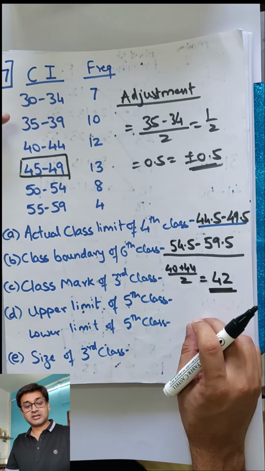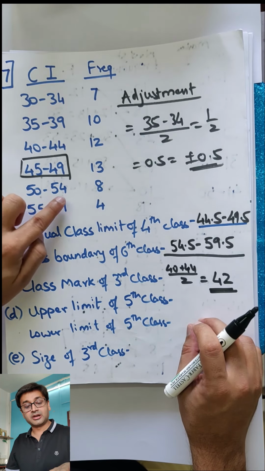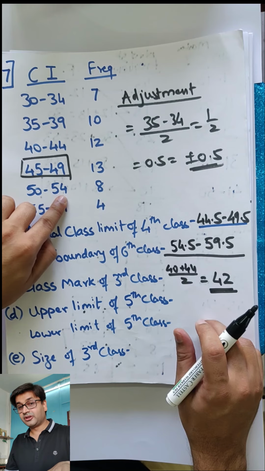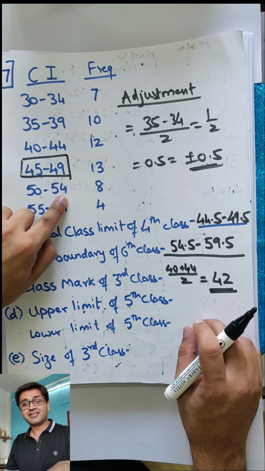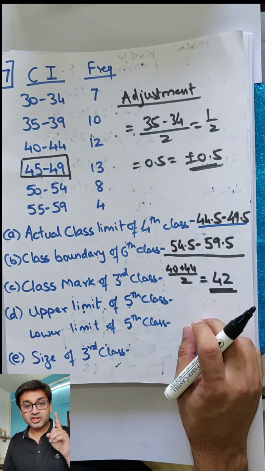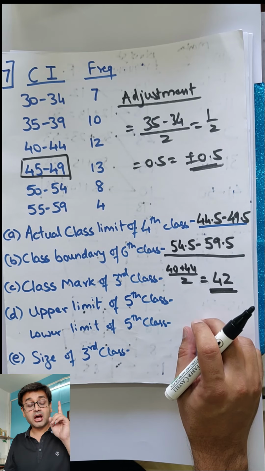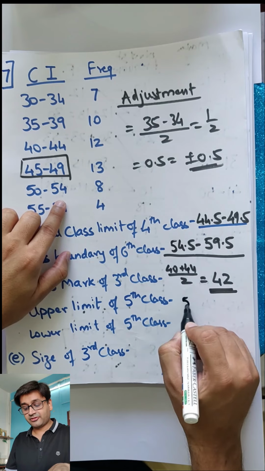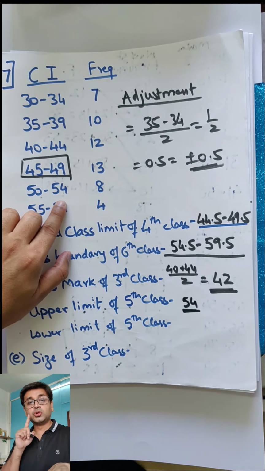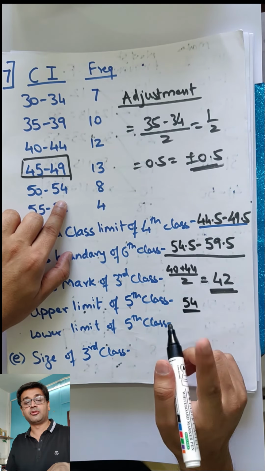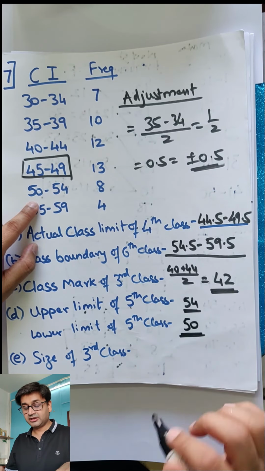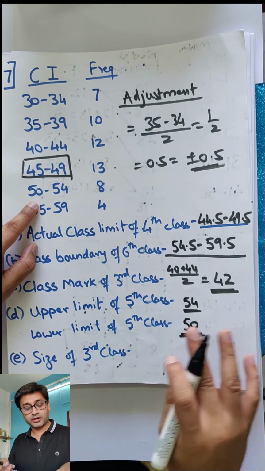Upper limit of 5th class, 1, 2, 3, 4, 5. Upper limit is this. How many of you mentioned 54.5? That's wrong. Because did they say actual? They just said upper limit. They never said actual. So upper will be 54 only. If they use the word actual, then you will write 54.5. Lower limit of 5th class, 50. They didn't say actual, so we stick to this one only.